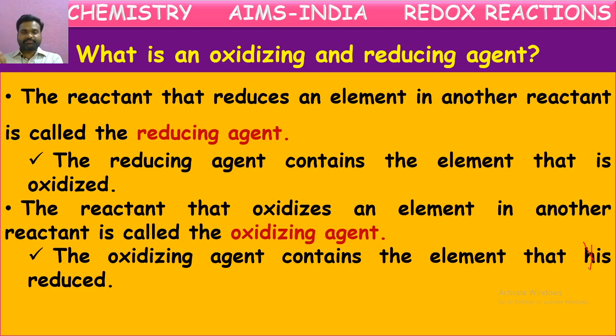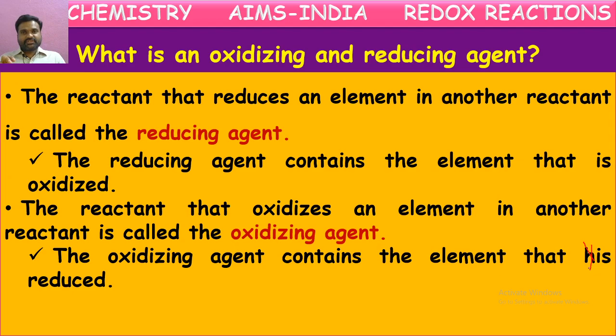At the same time, by gaining of electron, chlorine is reduced. So the substance which is getting reduced is the oxidizing agent. The substance which is getting oxidized is the reducing agent. So in this way, we can explain about reducing agent and oxidizing agent. The substance which is oxidized in a reaction is called reducing agent.